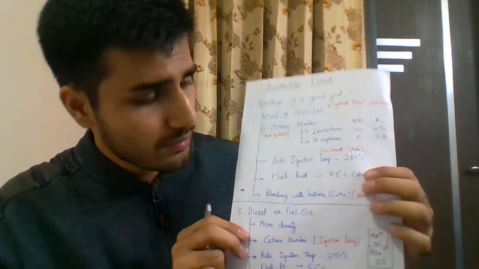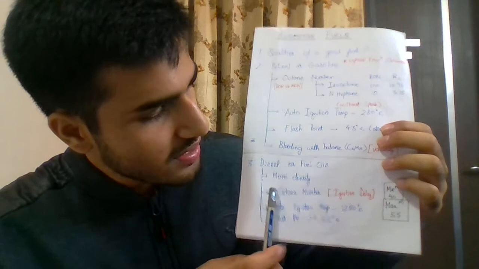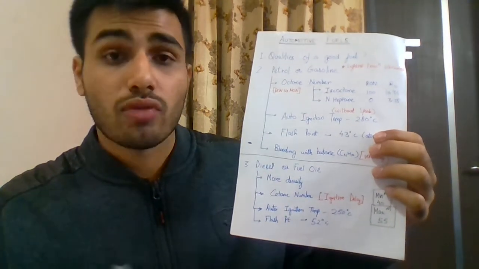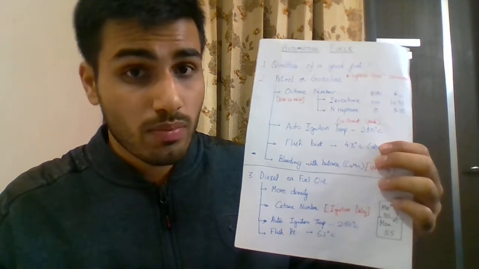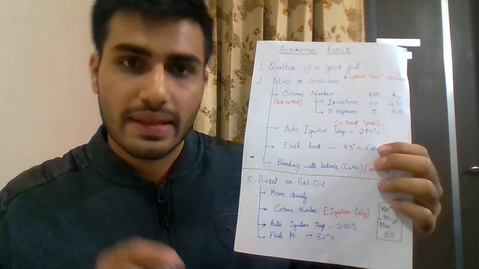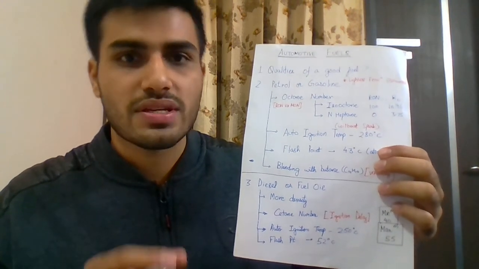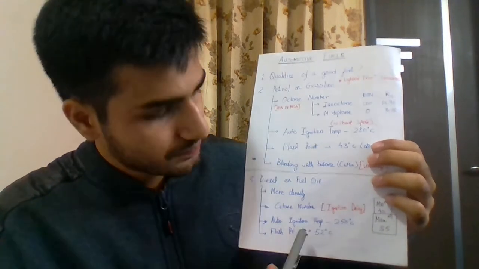After the petrol, we come to the diesel fuel, which is also called the fuel oil, as you can see. Obviously it is more denser than petrol, and what that means is for the same volume of fill, you're getting more mass of diesel compared to petrol, and this is the reason why more average fuel economy is derived out of diesel compared to petrol.